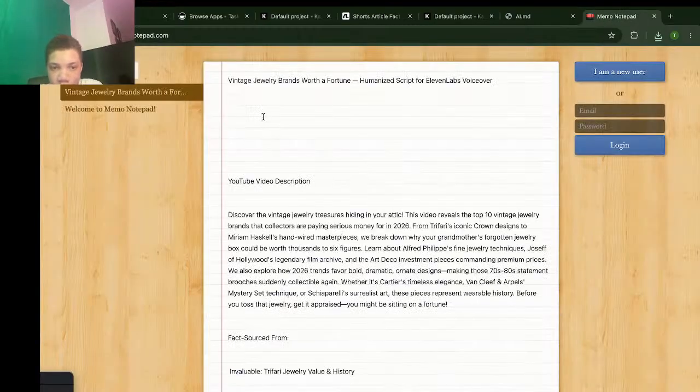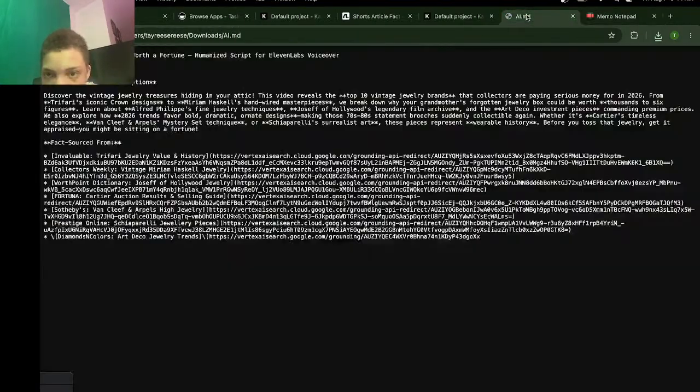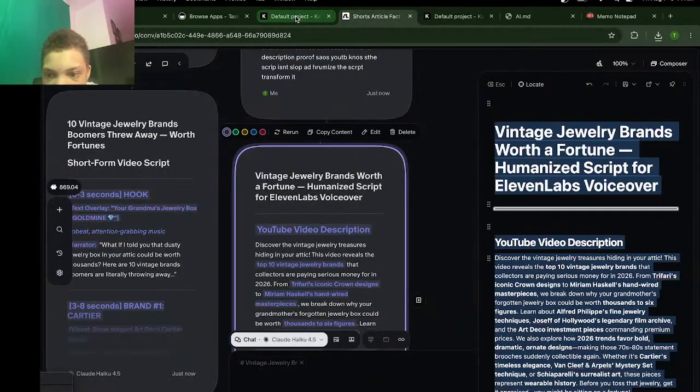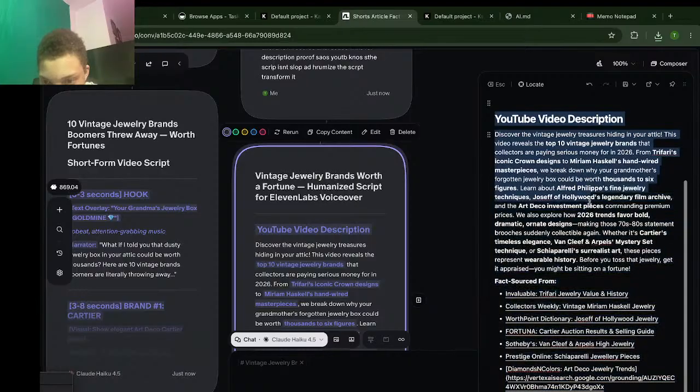Alright, so I'm gonna use this notepad and you guys can see it. So this is the full description right here, and this is the article links. What I'm just gonna have AI do is give me the links. You can see that it gives us a script. So now I'm just gonna have it go through and give me the script.